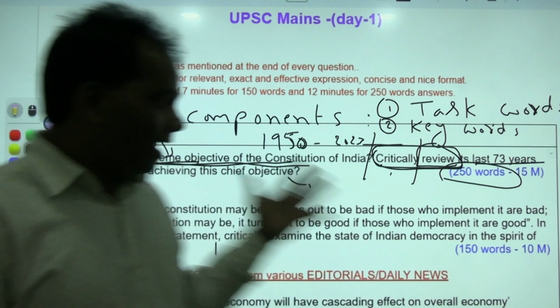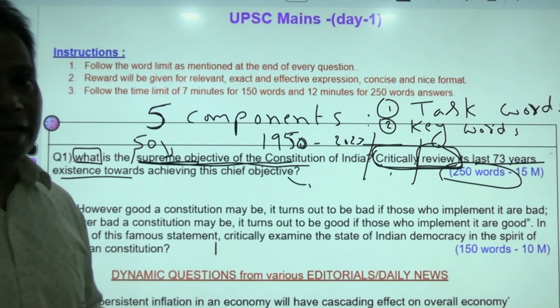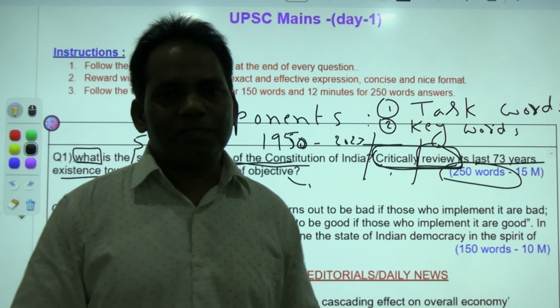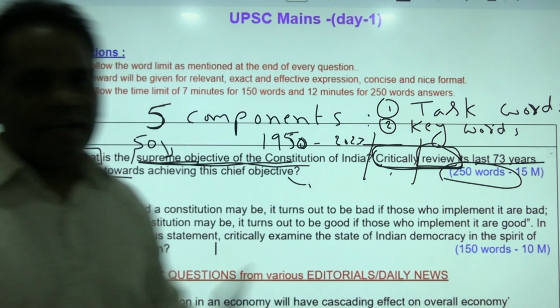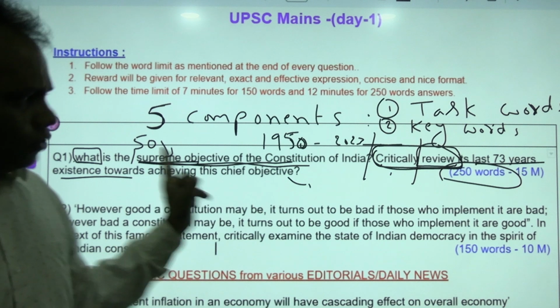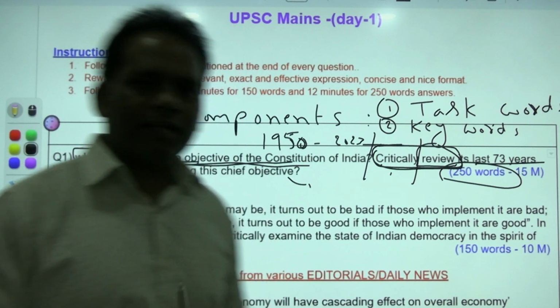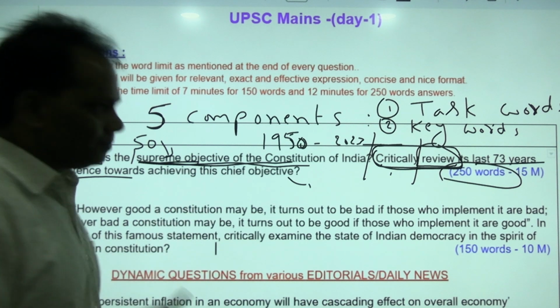So we have achieved a lot socially, economically, and even politically. We assured women's participation and local governance for various sections. So there has been a complete transformation as far as social, economic and political justice are concerned.